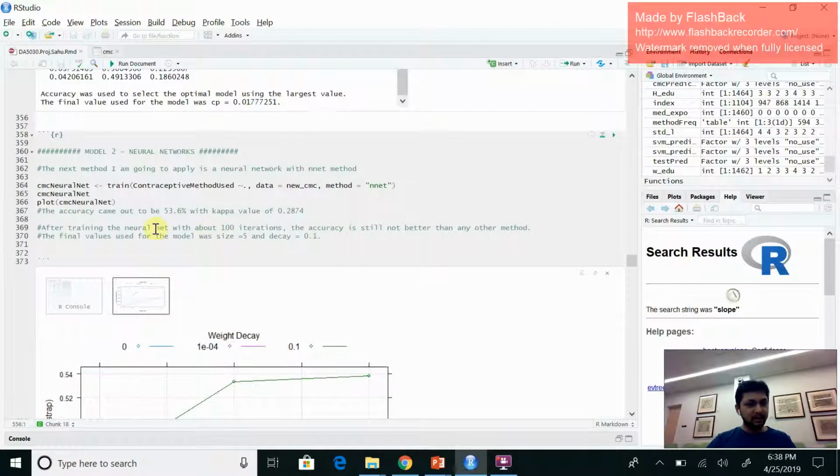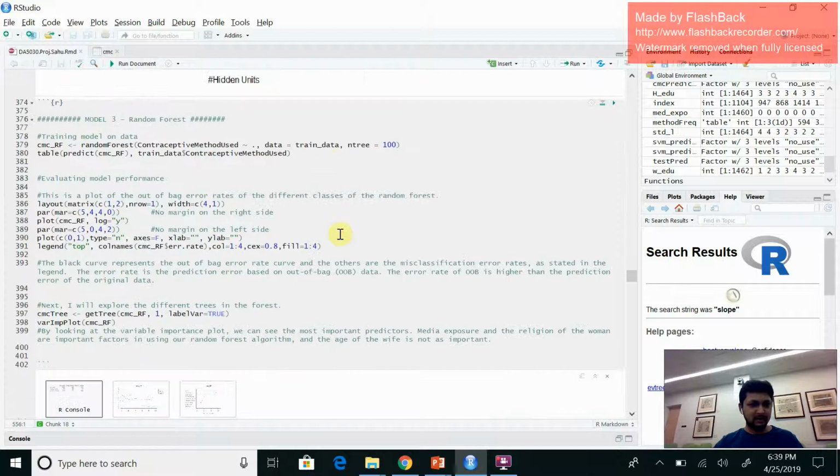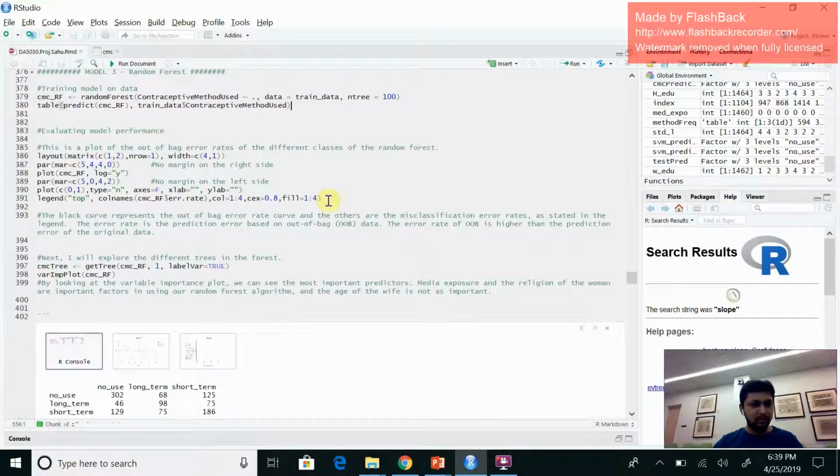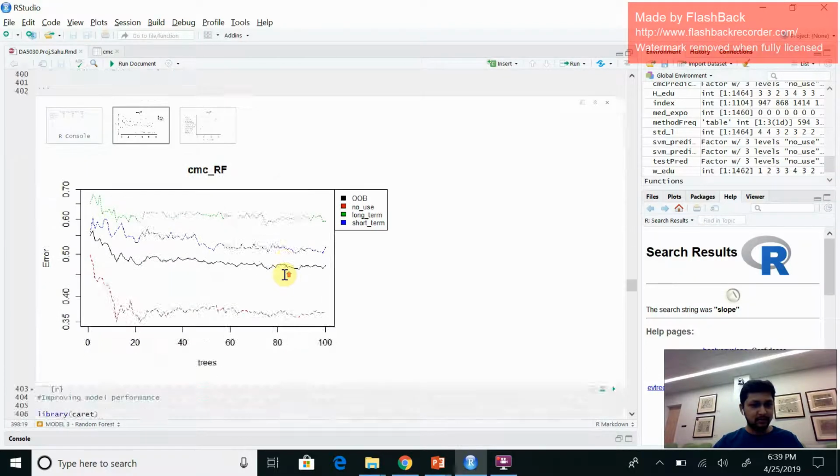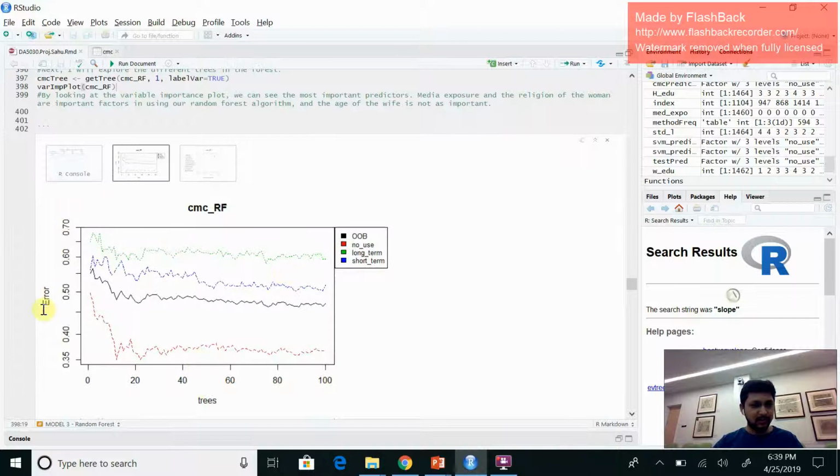So after training the neural network with about 100 iterations, I found out that accuracy is still not better than any other method. So I have used another method, that is random forest. I have trained the model here. Then I have evaluated the model performance by plotting the graph. Then I have explored the different trees in the dataset. So this is the error rate versus trees in my dataset.